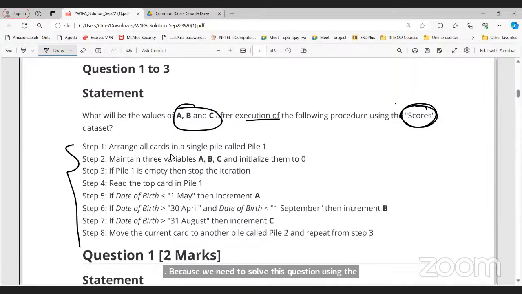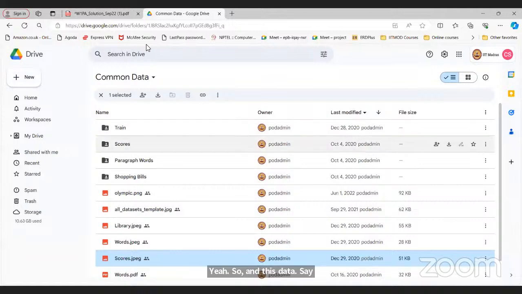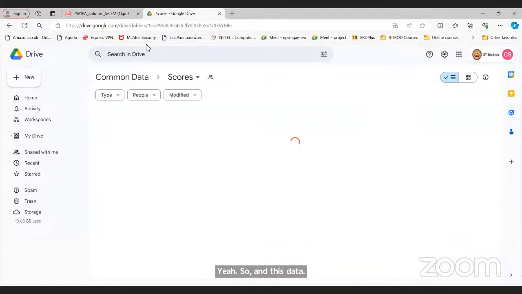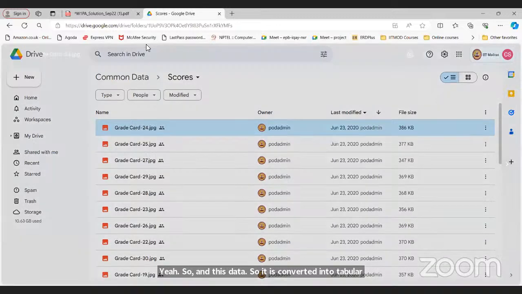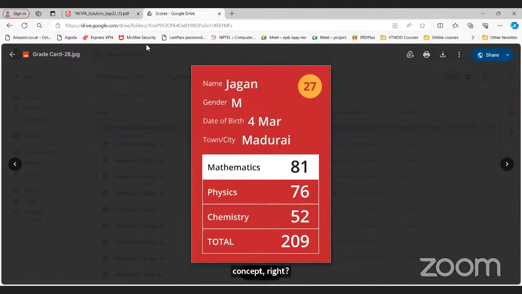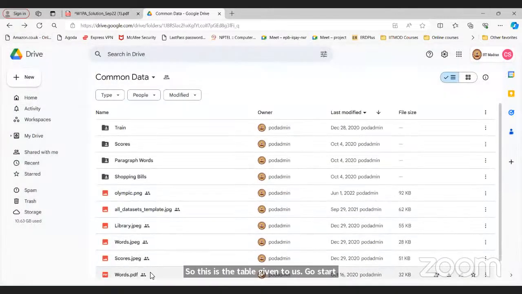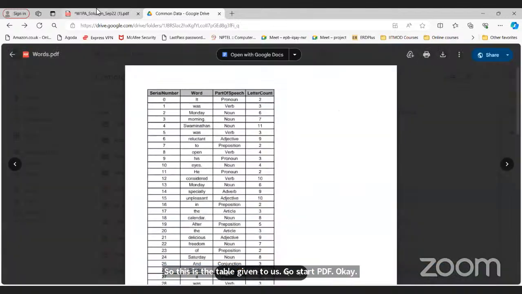This data set is converted into tabular format based on this particular card. If you have watched the lectures, you must have seen that the professor is using this card to explain the concept. These cards are there in the lectures, and we have just tabulated this information in the table. So this is the table given to us, course.pdf. Now, what is the first step?